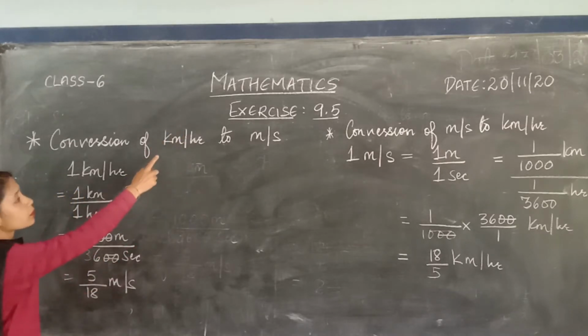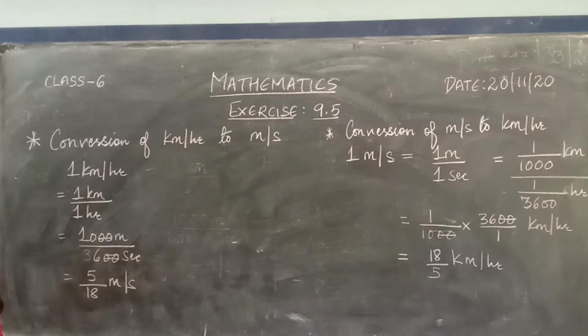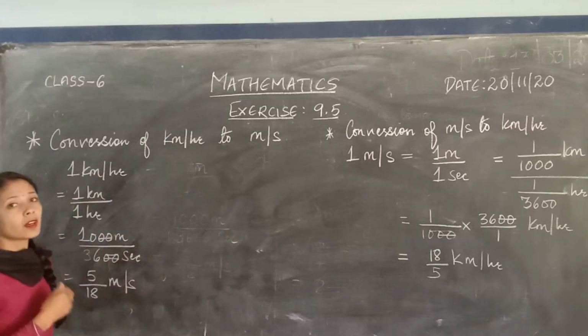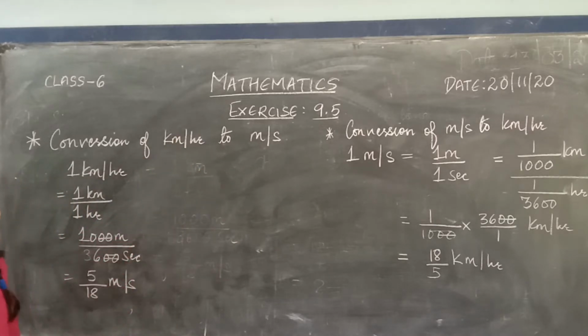Kilometer is the unit of distance and hour is the unit of time. Here meter is the unit of distance and second is the unit of time. So how to convert this kilometer per hour to meter per second? First you write 1 kilometer per hour, which is 1 kilometer divided by 1 hour.